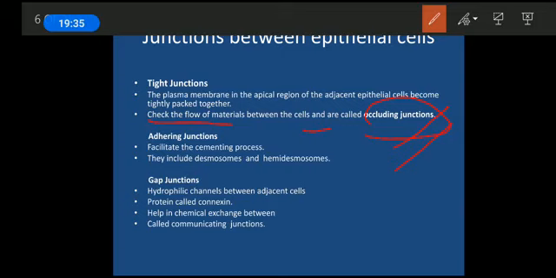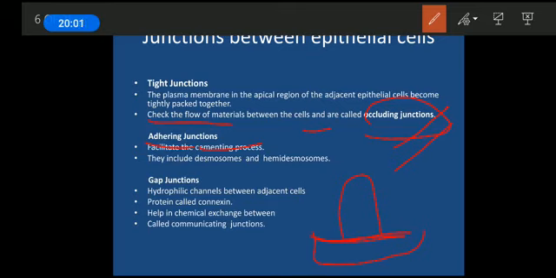Okay, next one is adhering. The name itself suggests that adhering means to anchor something. So adhering junctions are not the junctions found in between the cells. So what are they? They are responsible for cementing processes. Suppose this is my cell, and this cell is attached to a substratum, the basement membrane. So it has to be anchored to this base.